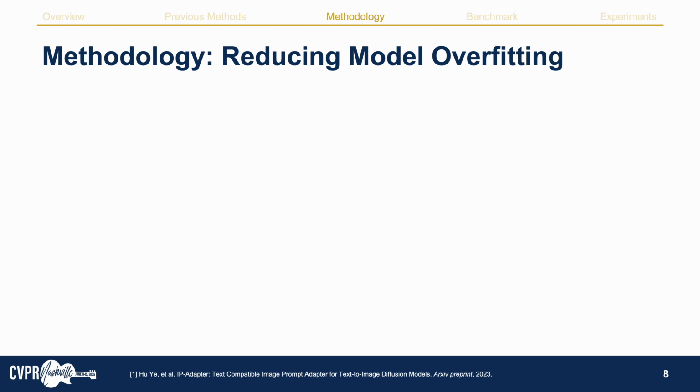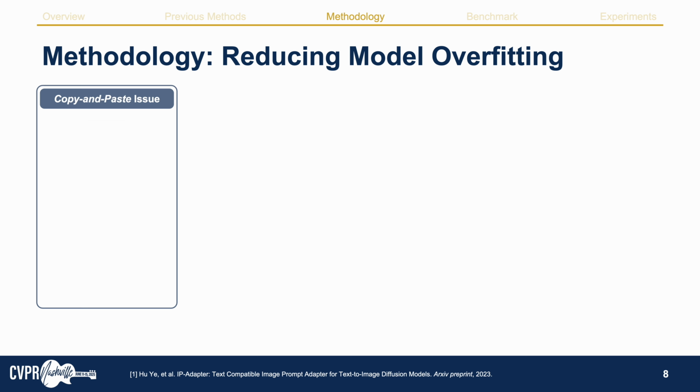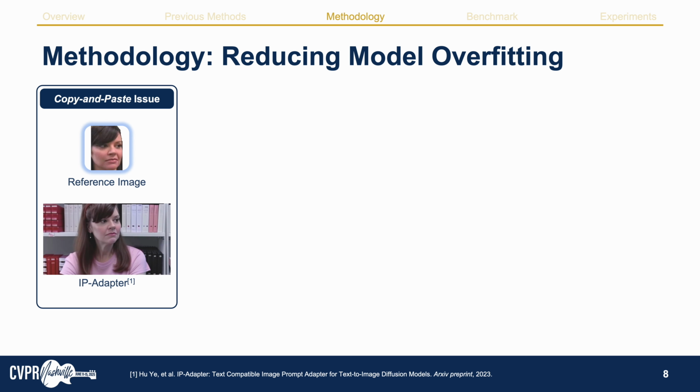Until now, we have a dataset and model backbone supporting the training of a generic video personalization model. However, in practice, we found that our model encounters a severe copy-and-paste issue, where the model will directly replicate the reference image into the output video. Actually, we found that most of the encoder-based methods, such as IP-Adapter, also encounter such an issue. This is because during training, we always input the reference image as a condition and learn to reconstruct this image based on itself. During inference, if a user designs different text prompts, the model will fail to generate a subject under